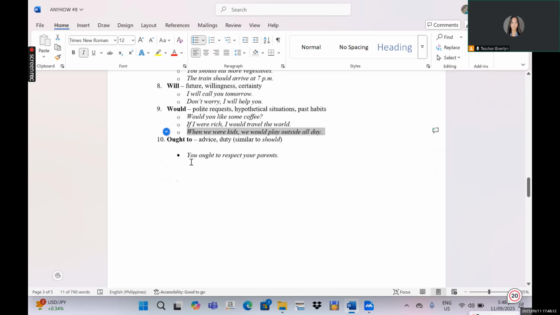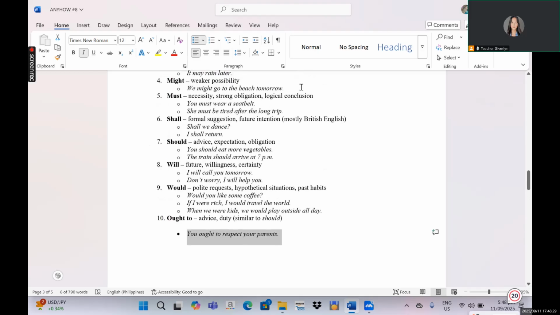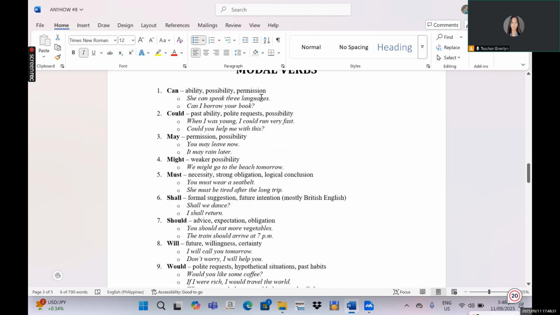For example, you ought to respect your parents. That means it is actually your duty to respect your parents, and at the same time, that is morally good, morally acceptable, and morally expected for you to do it. Okay, so that's all for modal verbs.